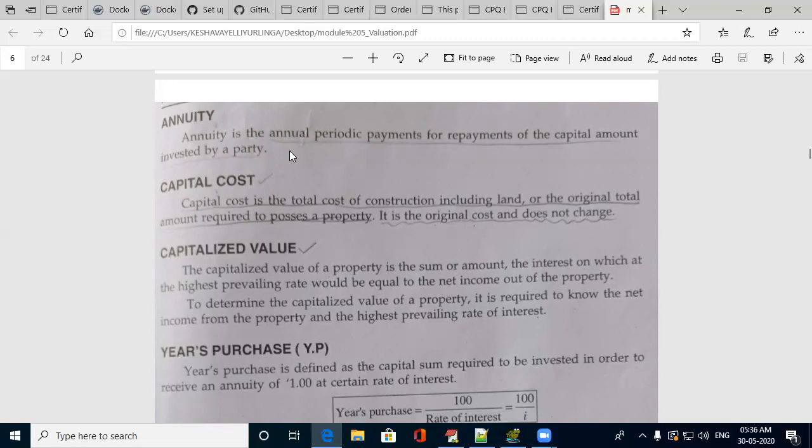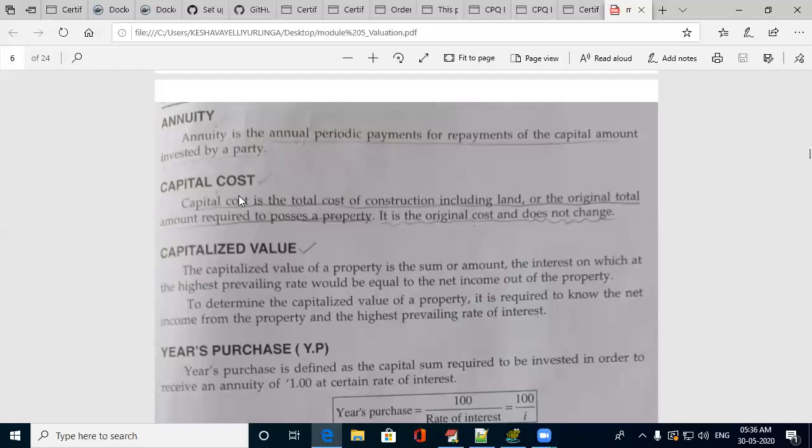Yearly, how much you are repaying for the building, for the capital cost which you have taken. Capital cost is the total cost of construction, including the land, the original total amount required to possess a property. It is the original cost and does not change. This is the cost which I have explained at the beginning. Capital cost is the cost of the particular building to possess that property.